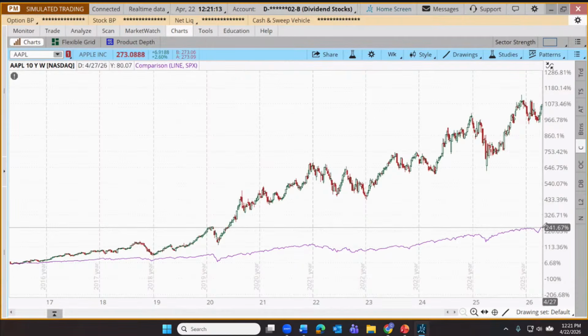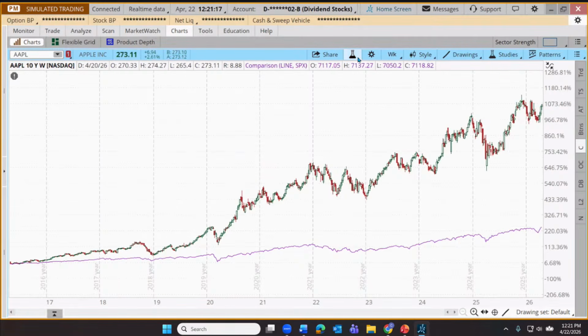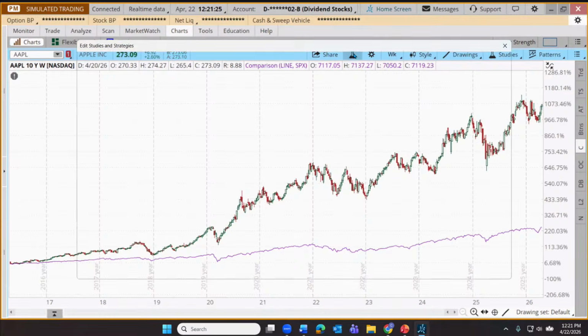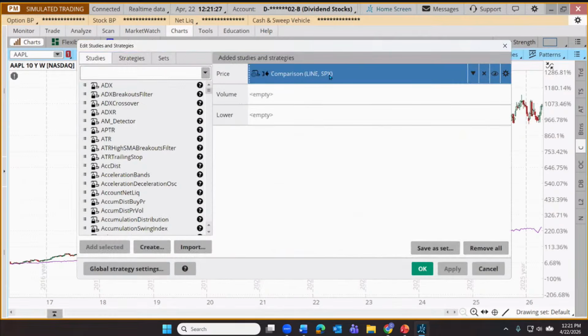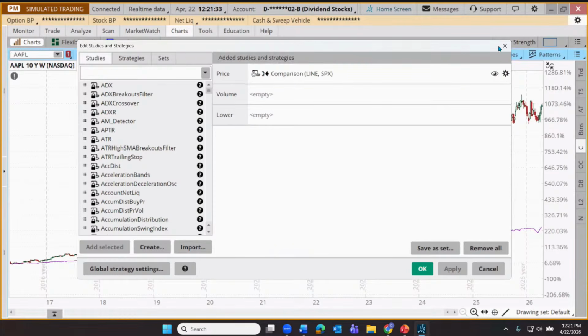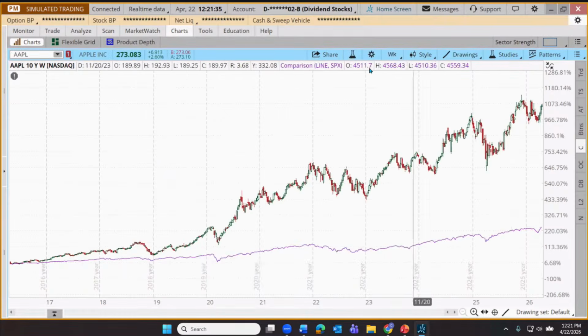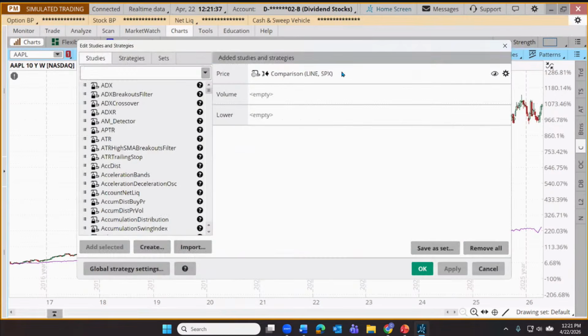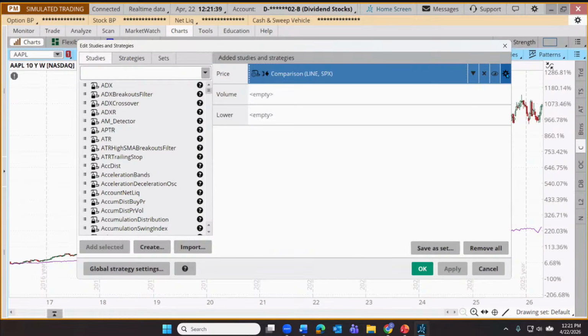And then we can just extend this comparison to compare stocks. Let's customize this, all right? So as I showed you, when we added this comparison tool using our Edit Studies icon, the default comparison was the S&P 500. It's not the one we're stuck with, though. We can just come back here, click on the little flask icon, and I can click the gear.